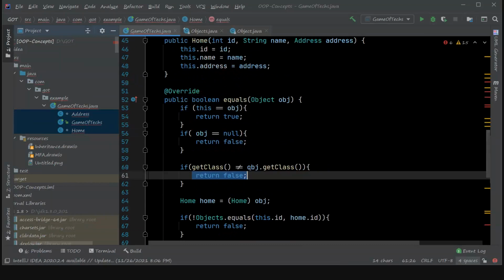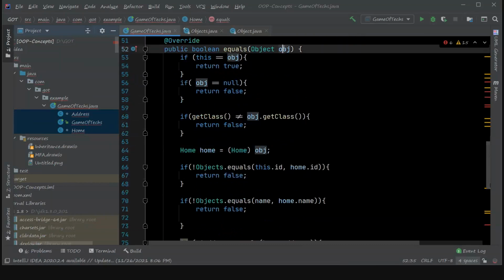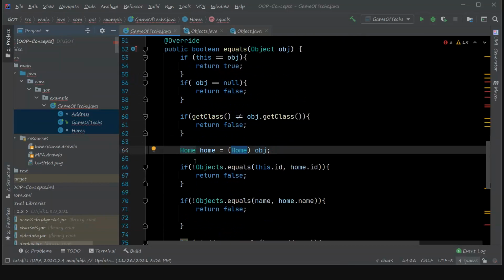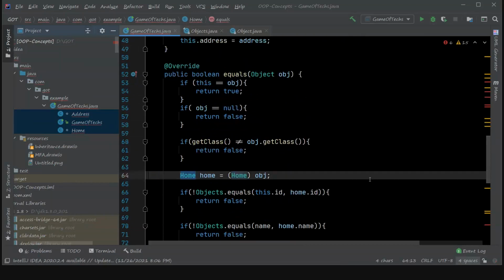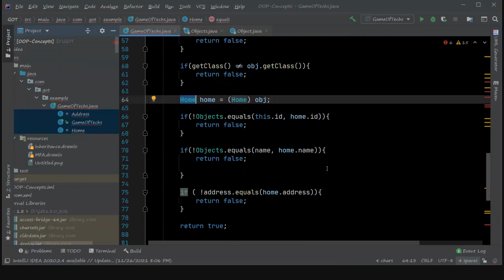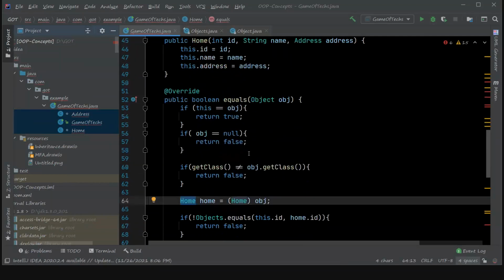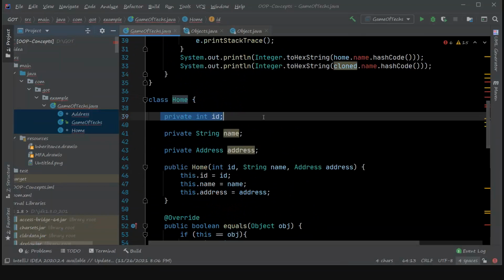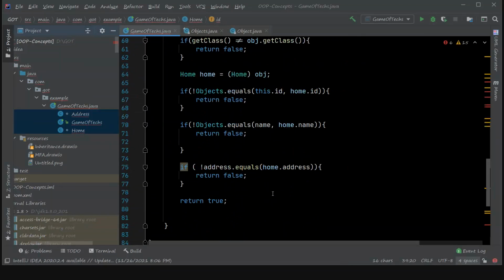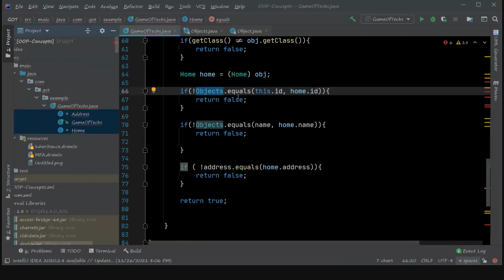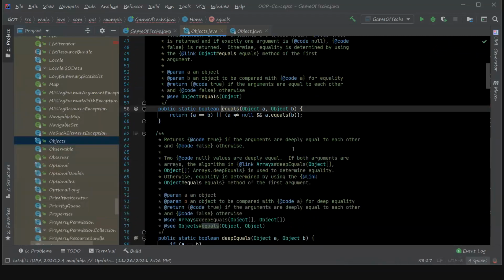Now next thing, we are typecasting the given object to that reference object. And from here, the usual practice is that key fields or primitive or integer fields will be checked for equality first. This is the reason I checked whether the id field is matching. Here I made use of the Objects utility class, and I used that equals method for that.